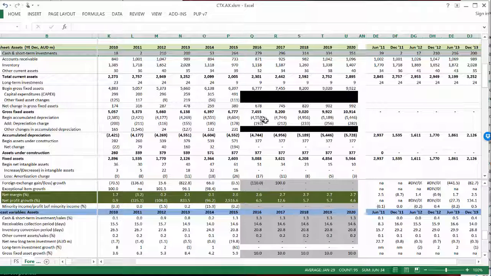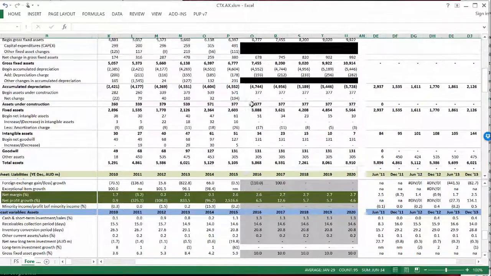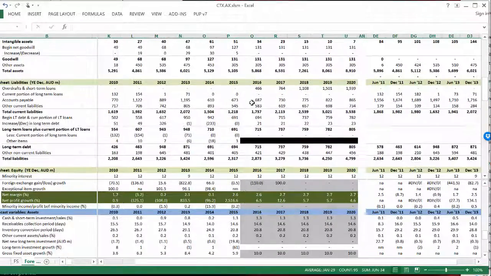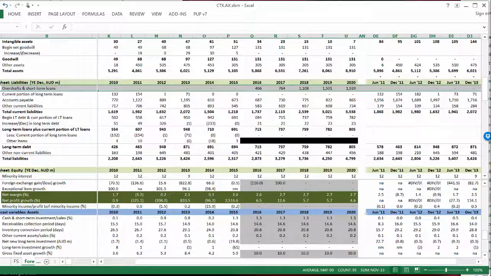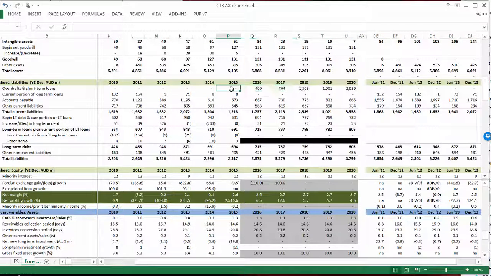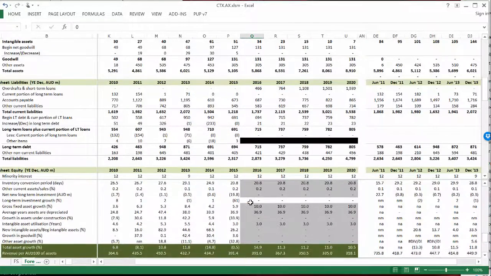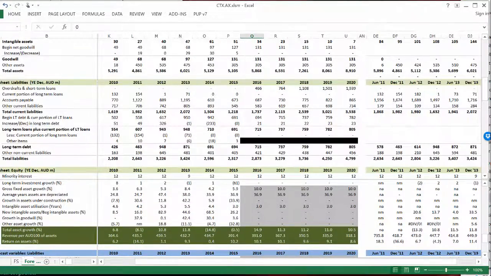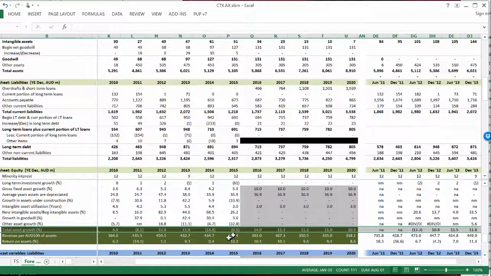Now the next thing that I want to look at is the amount of liabilities that the company has. So I'm going to shift over here and look at short-term loans and understand what's happening here. Now what we can see from this is that short-term loans go from nothing to 466. The first thing we want to look at is asset growth. So here we can see on line 185 that the asset growth is about 15 or so percent.